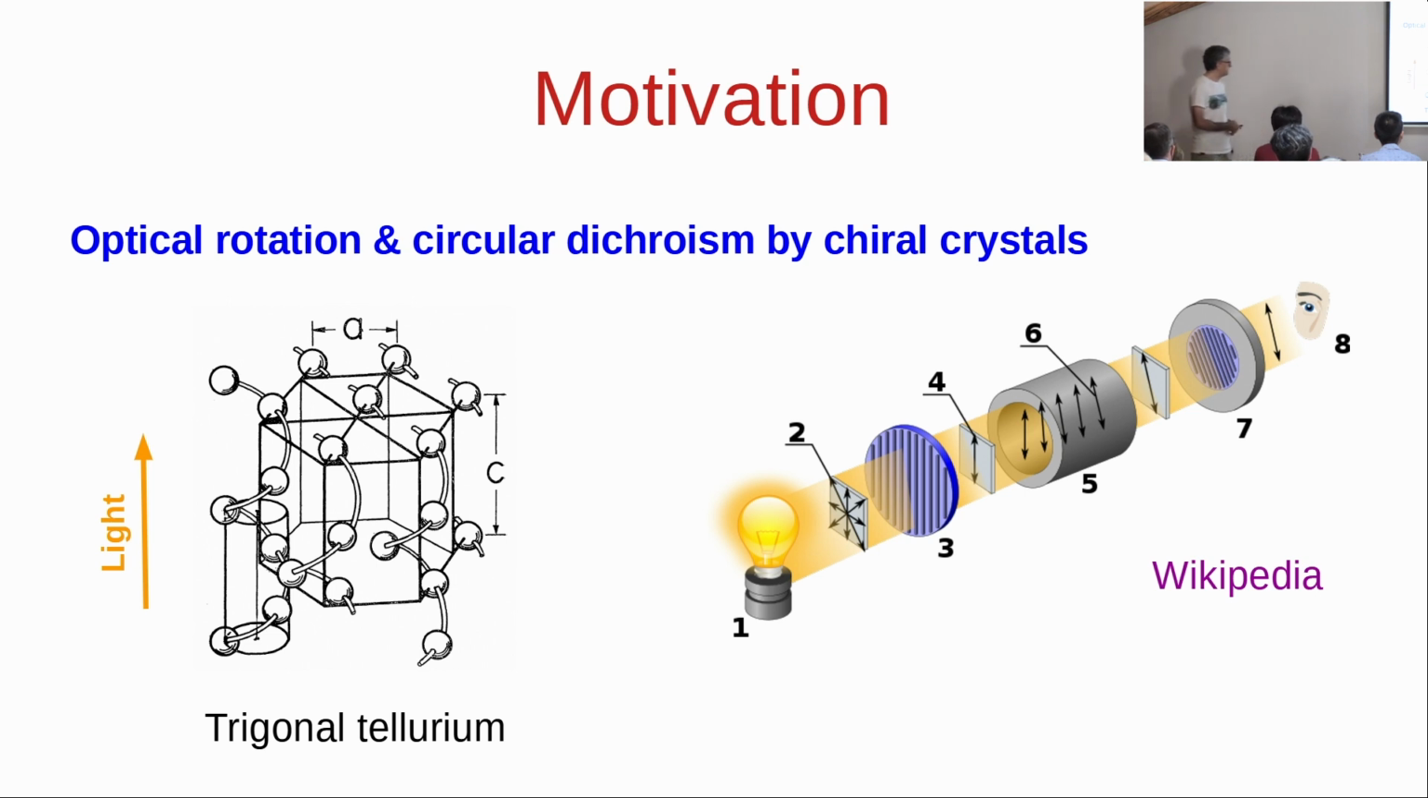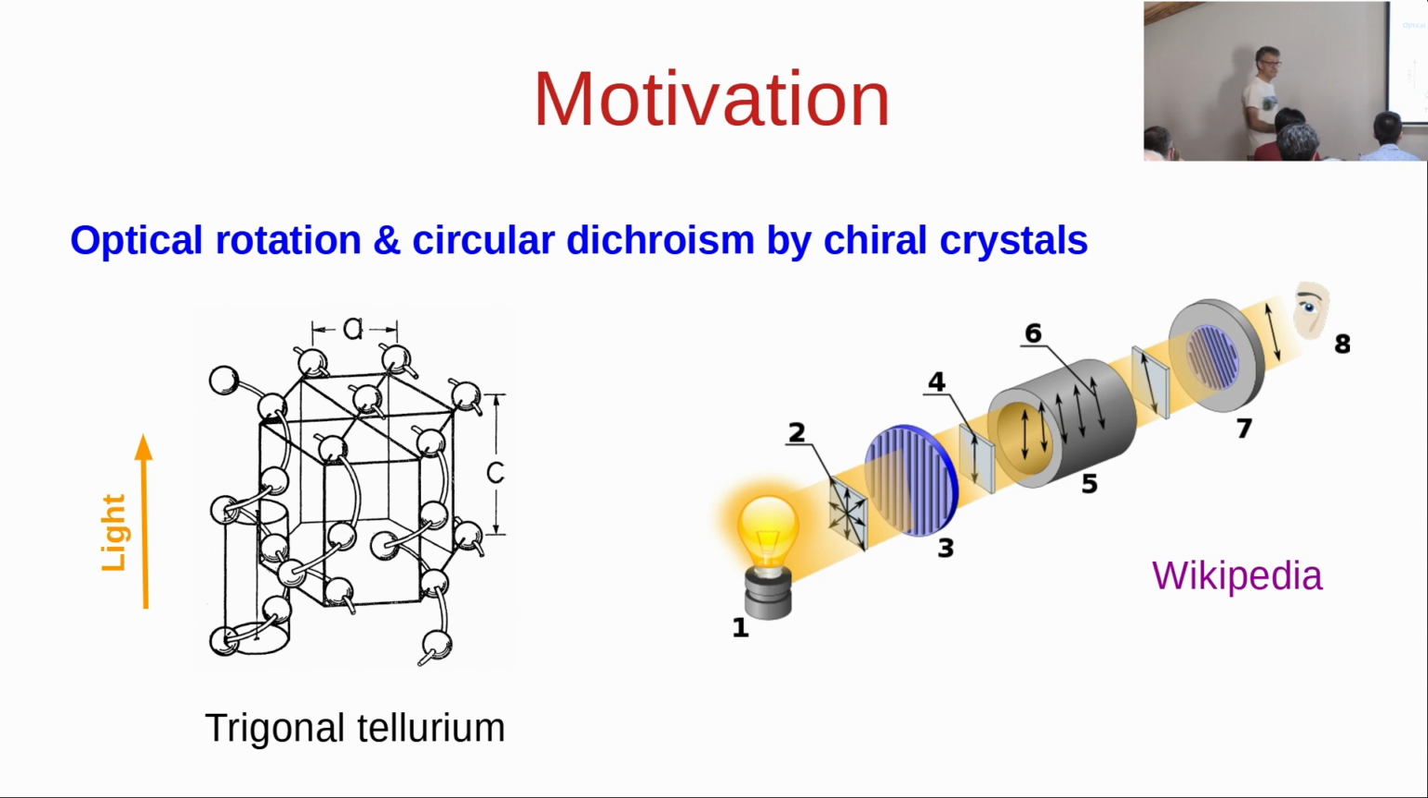First motivation is natural optical rotation and circular dichroism by chiral crystals. Here is tellurium, elemental tellurium, where the atoms are organized along chains. They can be right or left-handed. And if you shine linearly polarized light along the axis of the chains, as light travels through the medium, the plane of polarization rotates at a constant rate per unit length. So that's the optical rotation.